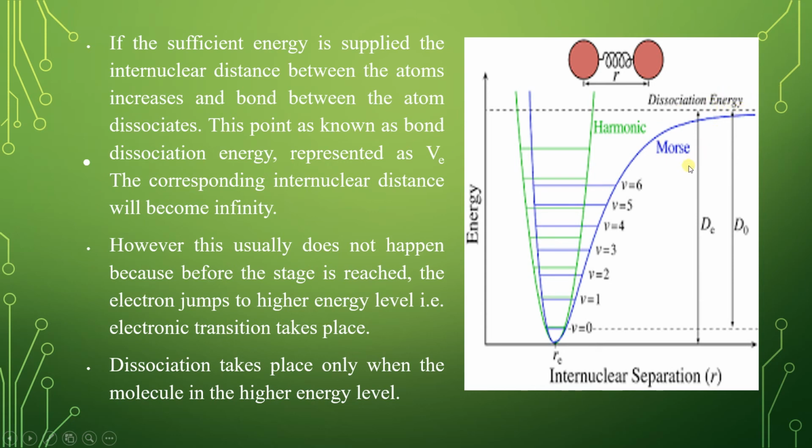However, this usually does not happen, because before that stage is reached, the electron jumps from the lower energy level to a higher energy level, from the ground state to the excited state. That means an electronic transition takes place. So dissociation takes place only when the molecule is in a higher energy level. So this is about the basic things of the potential energy curve.